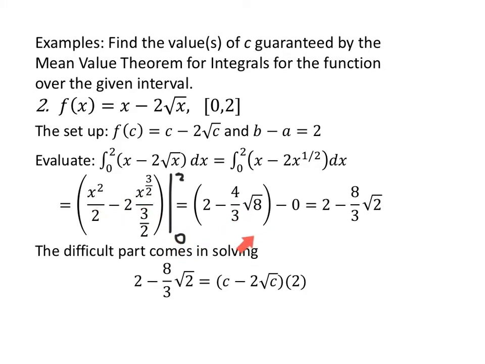I love zeros. The square root of 8 is the square root of 4 times 2, that's 2 times square root of 2. 2 times 4/3 is 8/3. Now, that's the easy part, believe it or not. Calculus is always the easy part. It's the algebra that kills us. 2 minus 8/3 square root of 2 is equal to f of c times b minus a. Right? The antiderivative is equal to f of c times b minus a.